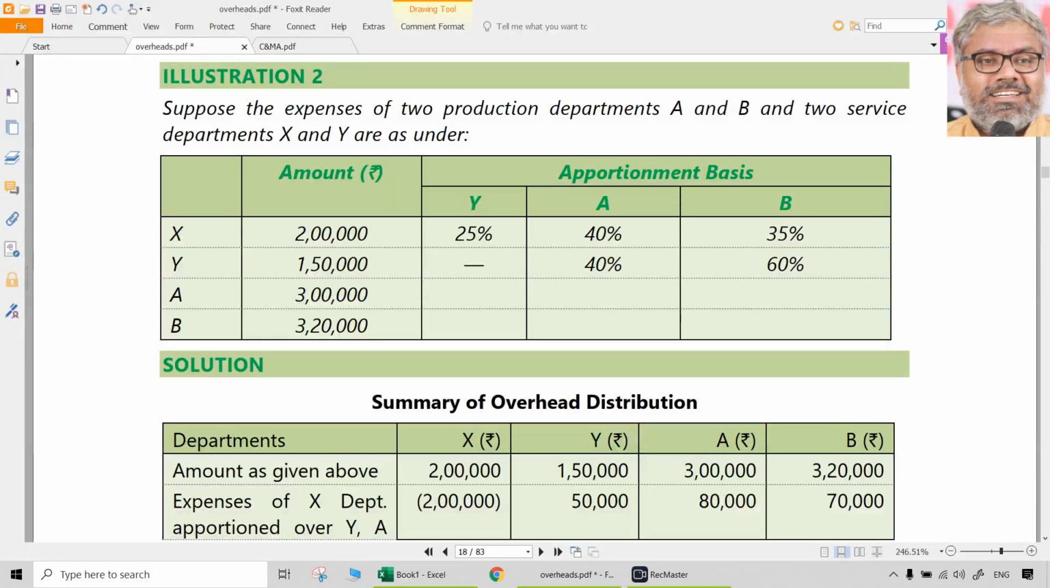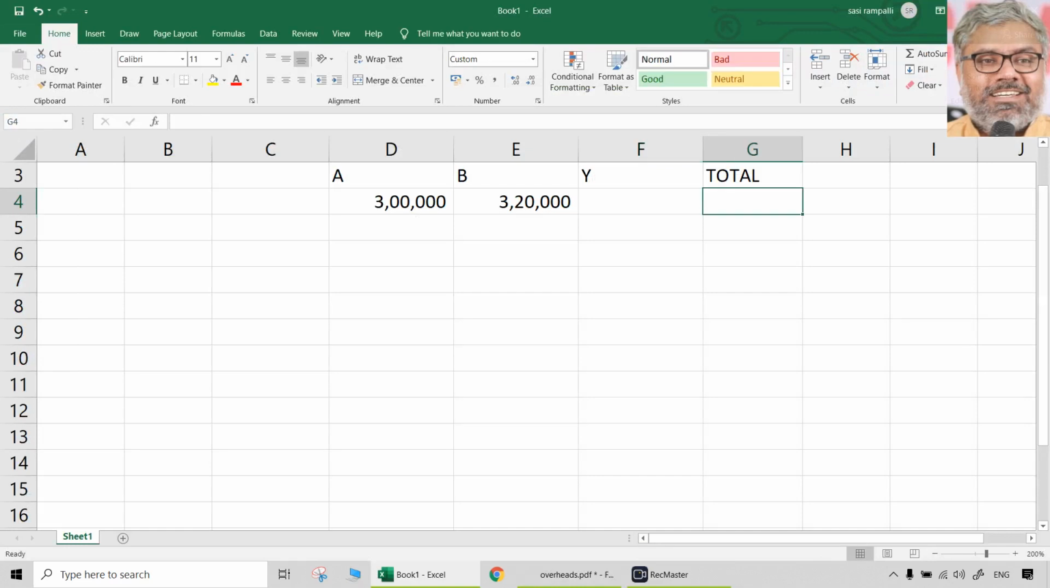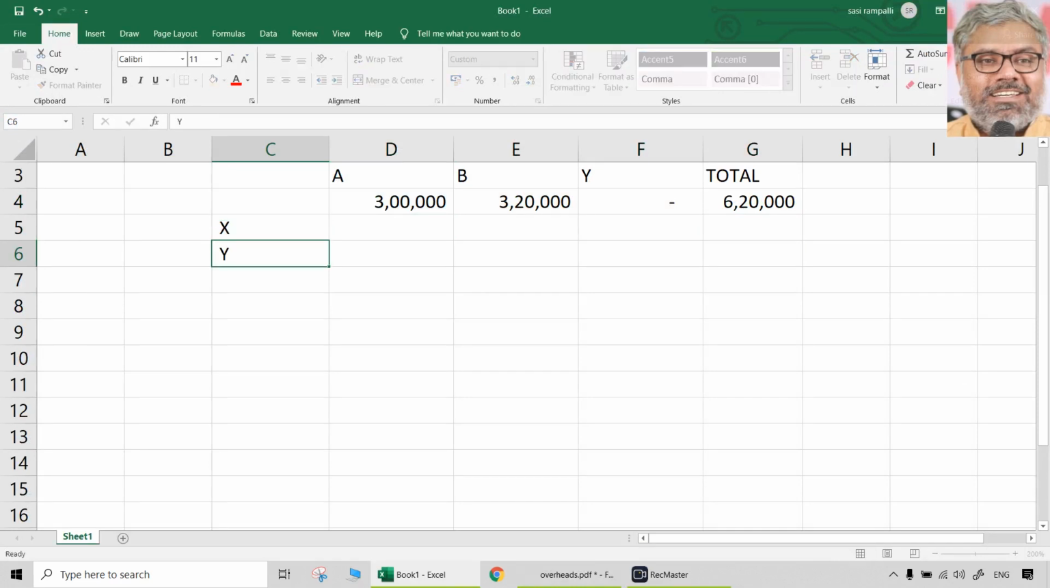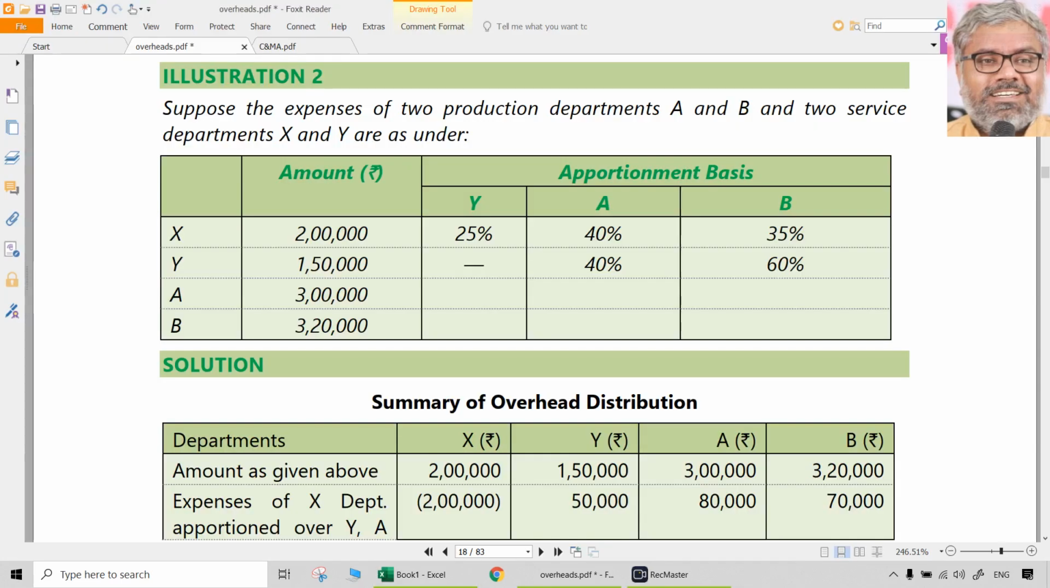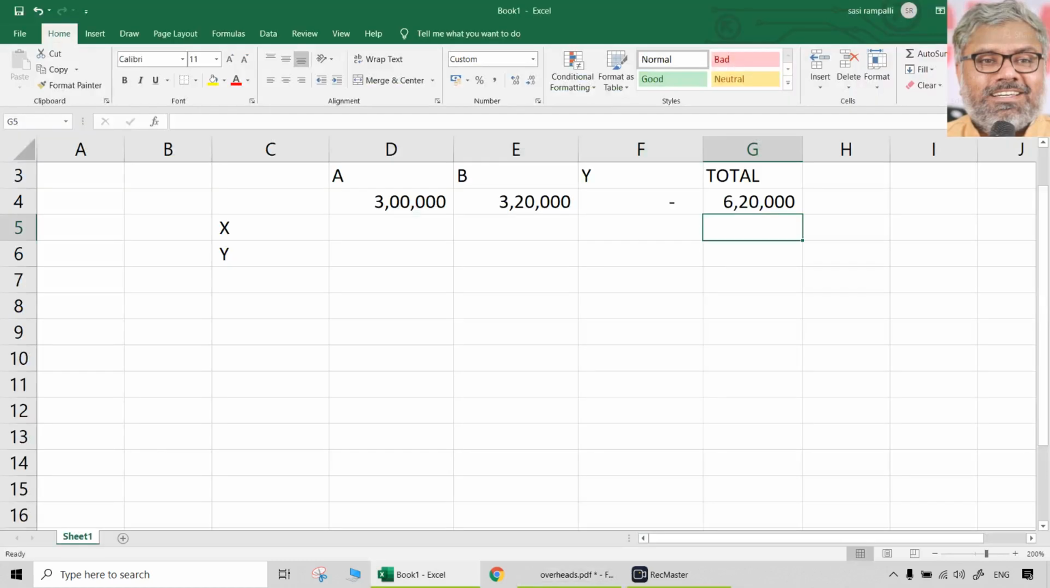Now, let us take the cost of Y separately. Let us take the X cost, then we can take the Y cost also, whatever it is. So, what is the question here? X total cost is how much? X total cost is 2 lakhs. That is total. And according to the question, it should be given to...